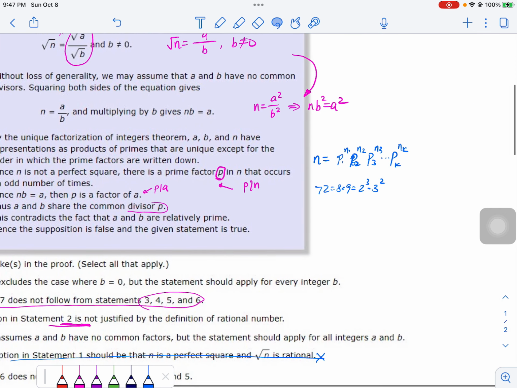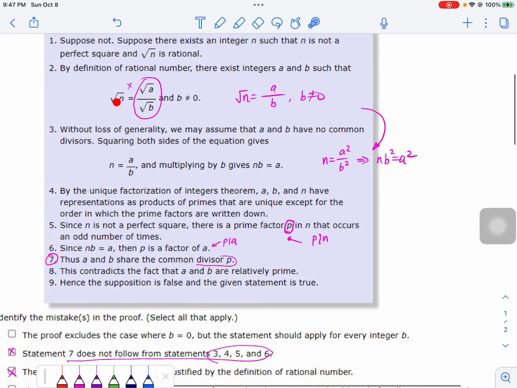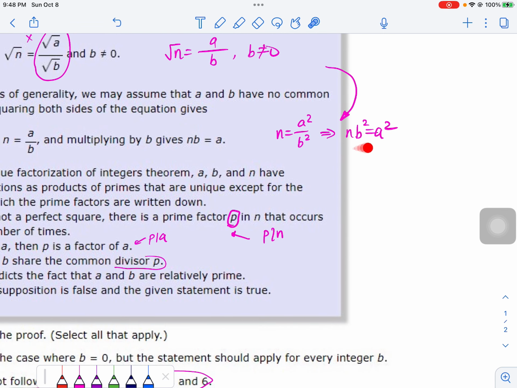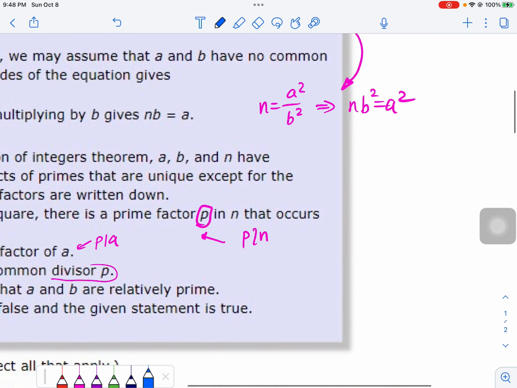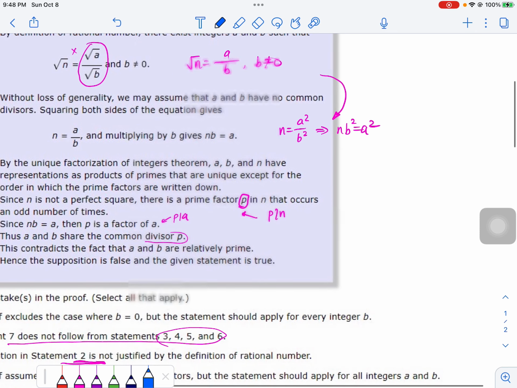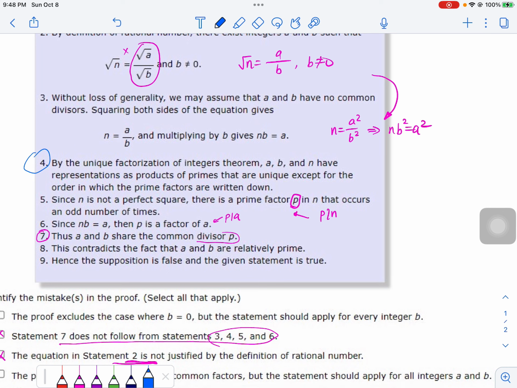Let's quickly talk about, because we already identified the mistake, and from here we derive a correct step, since this is false and this is correct. Let me quickly talk through that. Take a look at steps 4 and 5. This n, this is true.